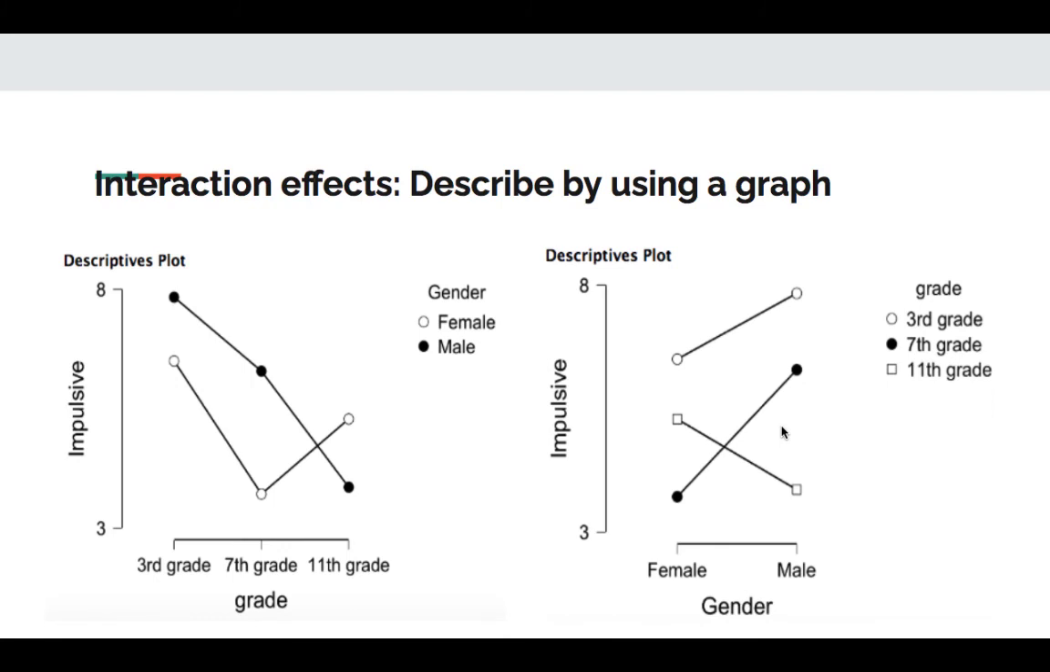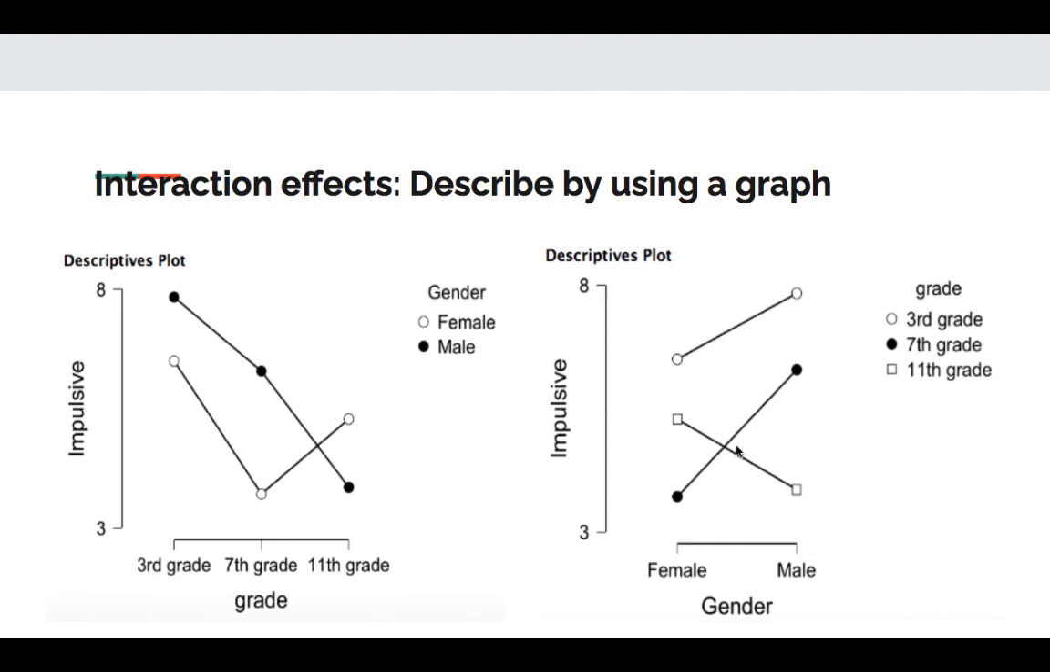So the generic thing that I would say would be the association between grade level and impulsivity depends on your gender. So at 3rd grade and 7th grade, impulsivity is higher among males, but in 11th grade, it's higher among females. So the grade level relationship with impulsivity depends on your gender.